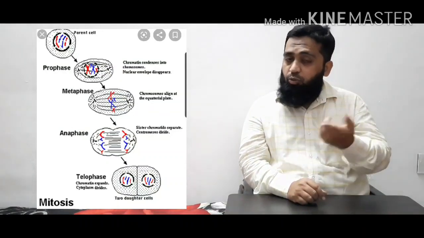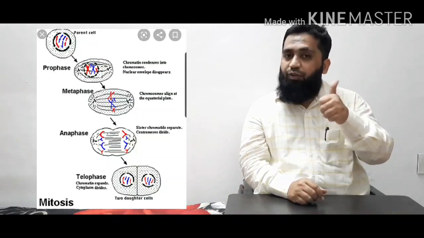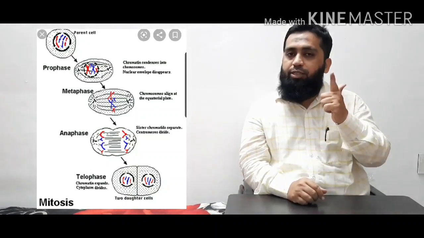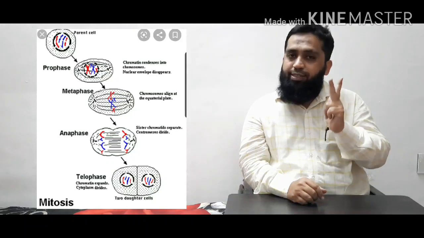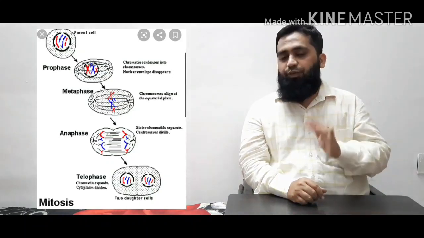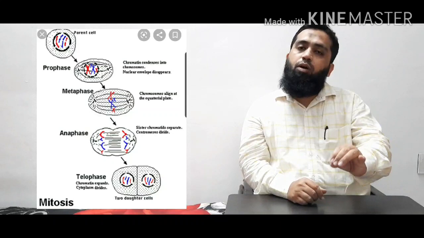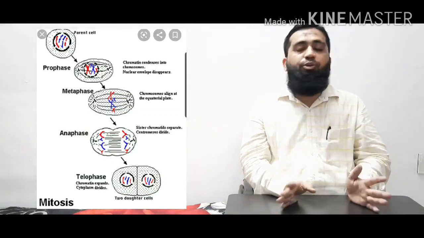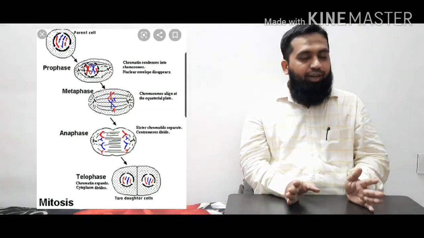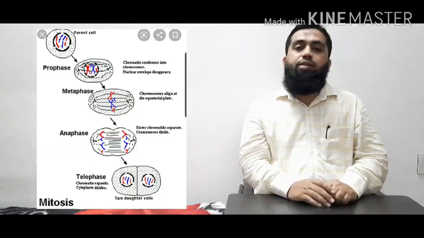I am recalling what we have discussed today. First phase is called prophase, second is called metaphase, third is called anaphase, and fourth is called telophase, and then comes the second step, called cytokinesis. I hope you have understood what we have discussed today. In the next lecture we will discuss the second type of cell division, very important, called meiosis.